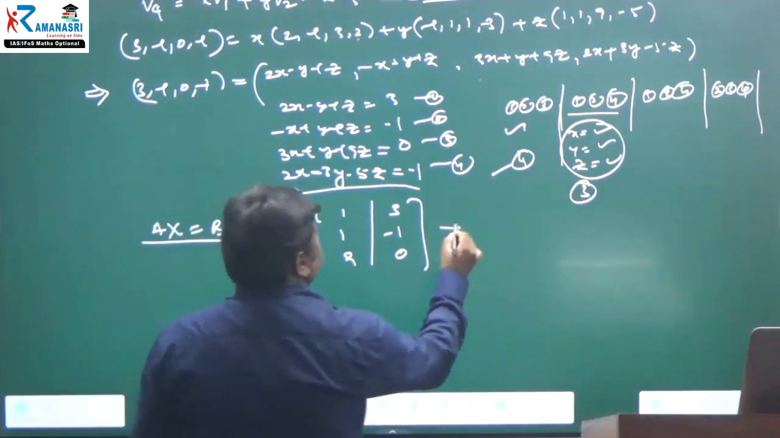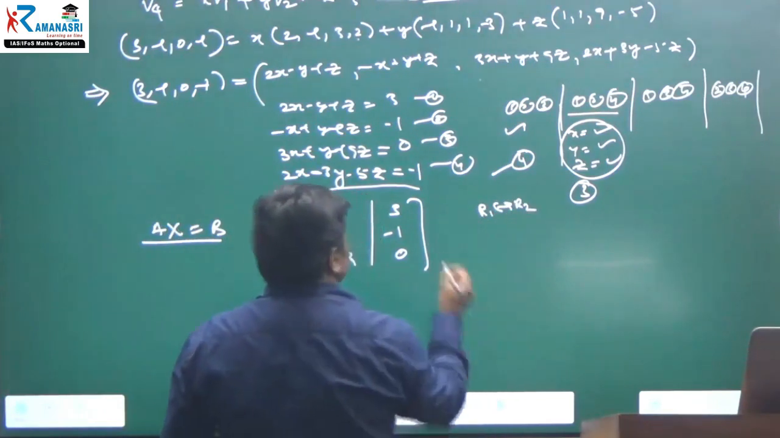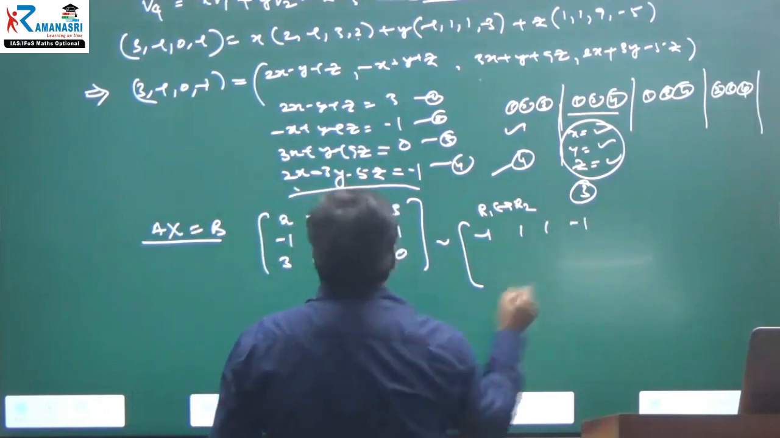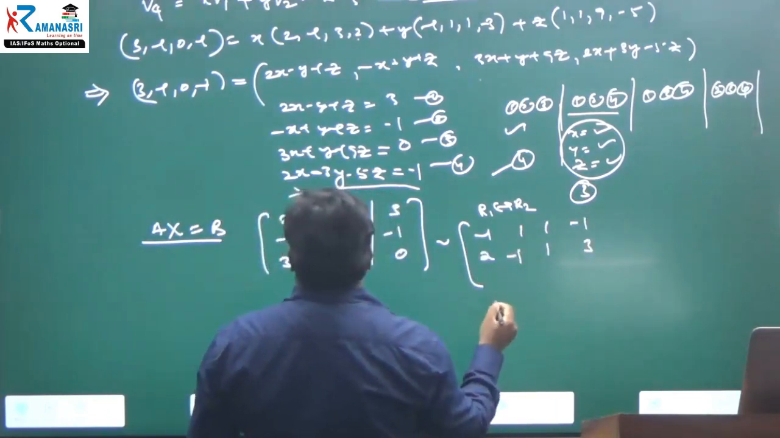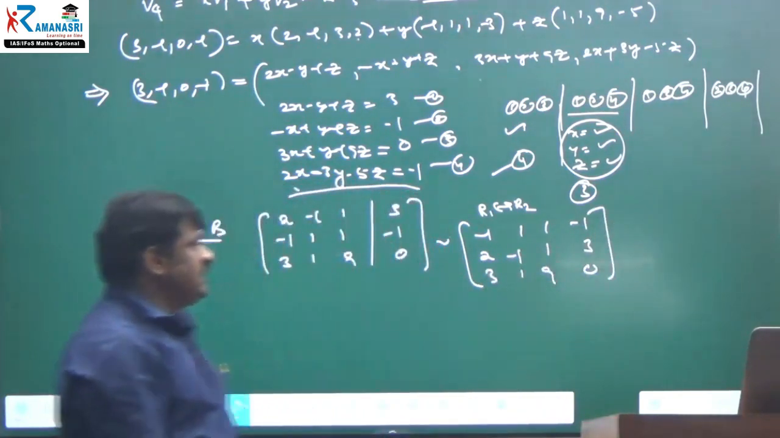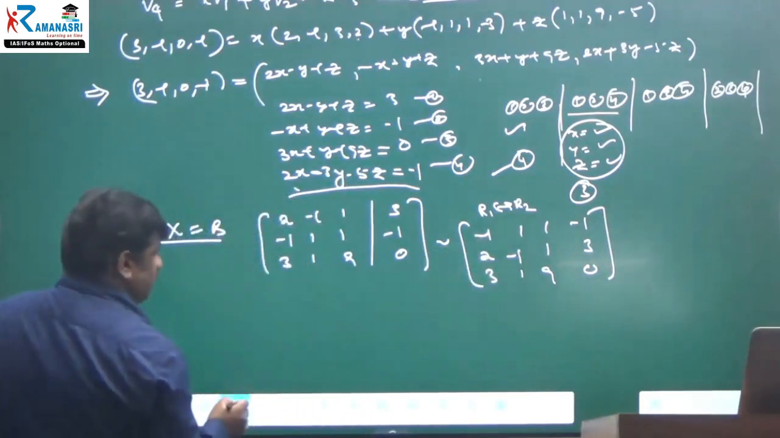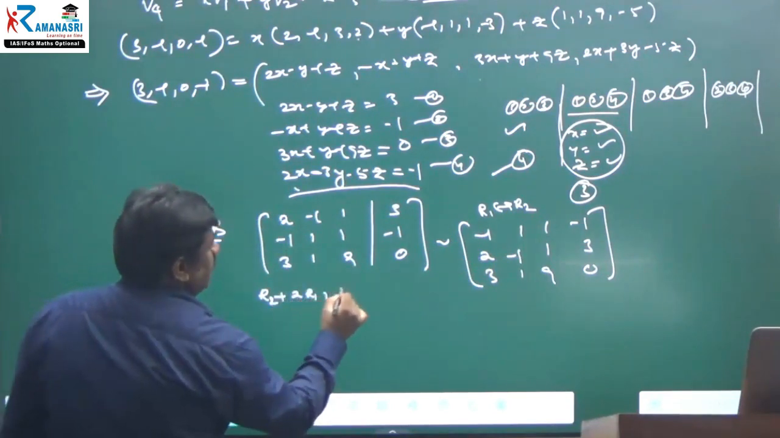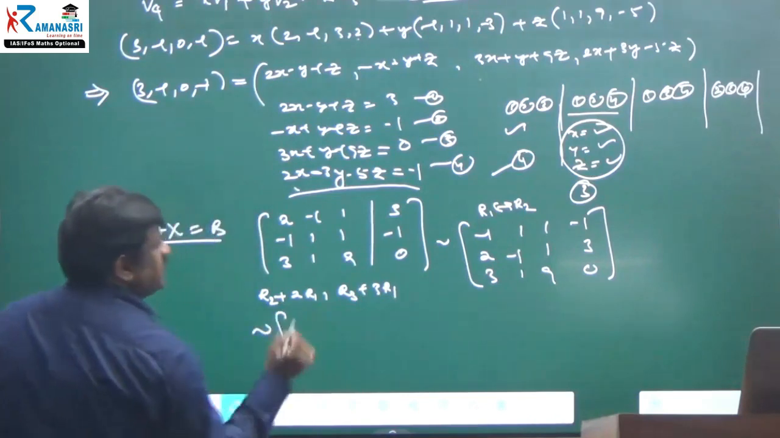Now you can simply interchange rows R1 and R2. Then the above matrix will be minus 1, 1, 1, minus 1; next 2, minus 1, 1, 3; next 3, 1, 9, 0. Now, what are the operations? How to make the 0 here? Therefore, you have to use R2 plus 2 times R1 and R3 plus 3 times R1. Then the above matrix is equal to what?